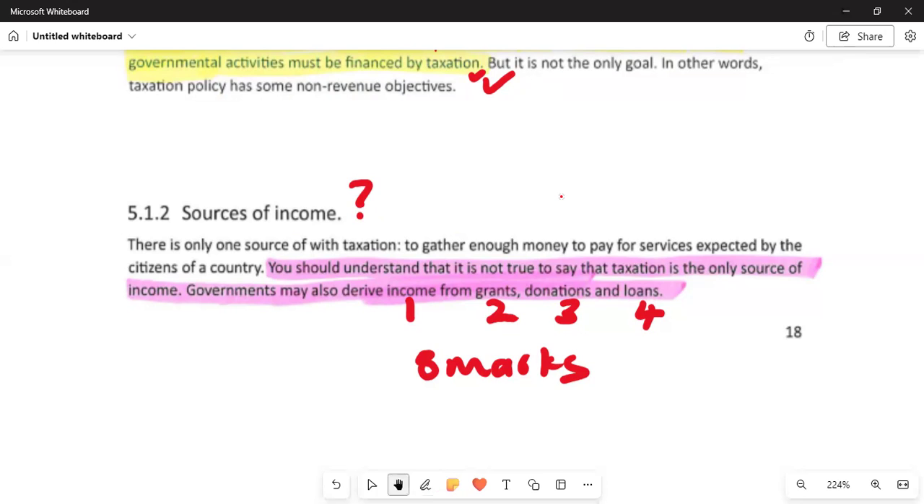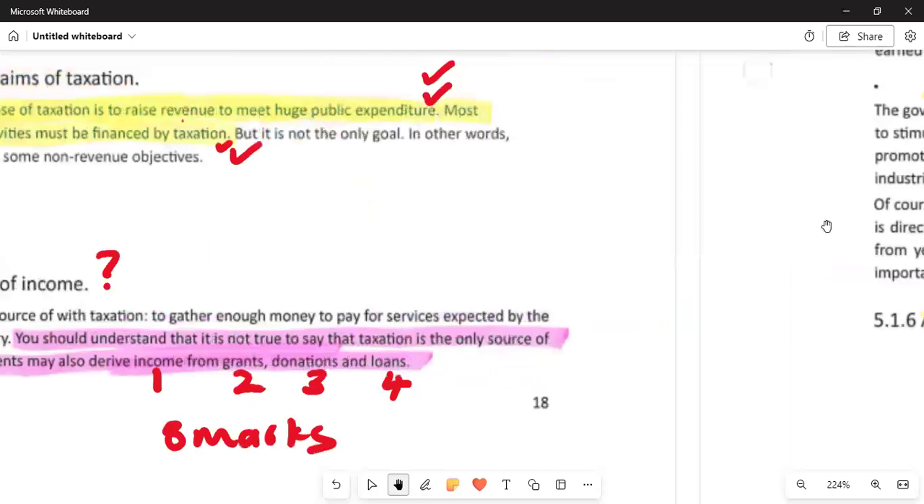So what are citizens of the country? People that are staying there. Understand that it is not true to say that taxation is the only source of income. A government may also derive money from number 2, grants, donations, and loans. So where does the money come from? Number 1, taxation. Number 2, grants. Number 3, donations. Number 4, loans. And that is for 8 marks. All right, I hope that one is very clear.